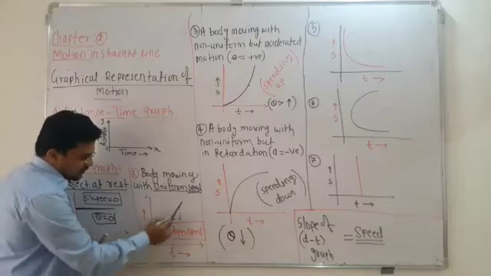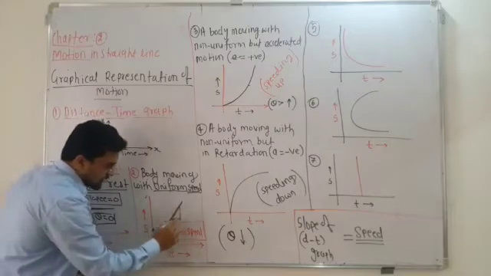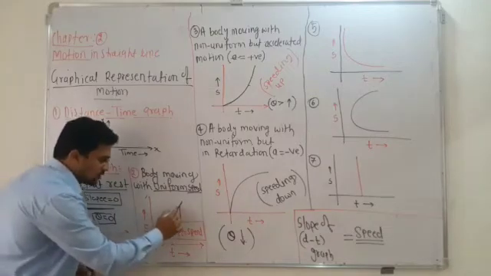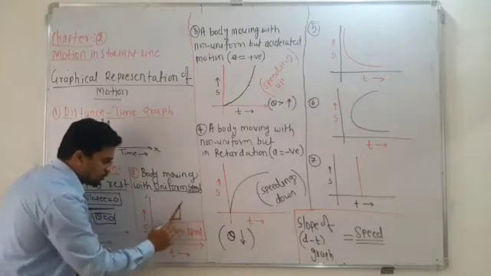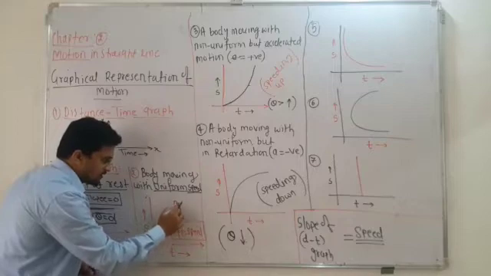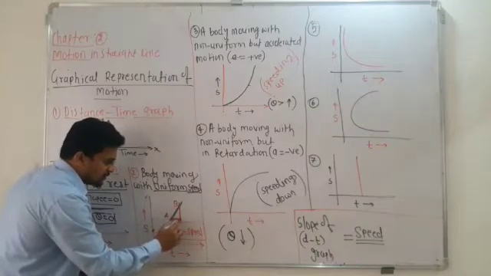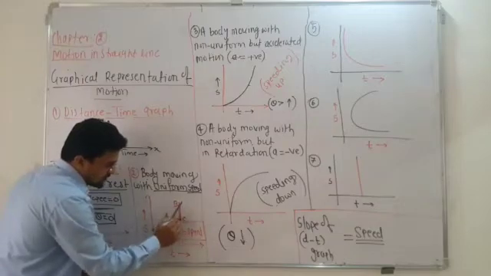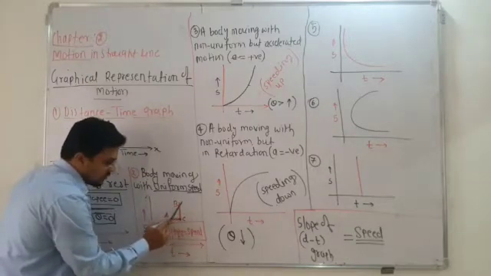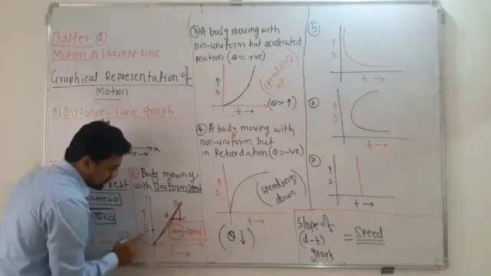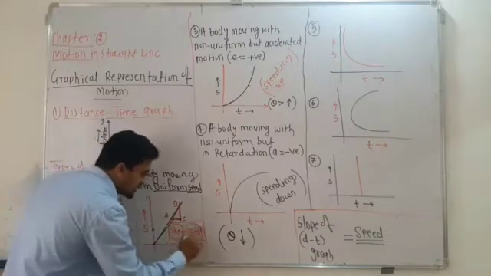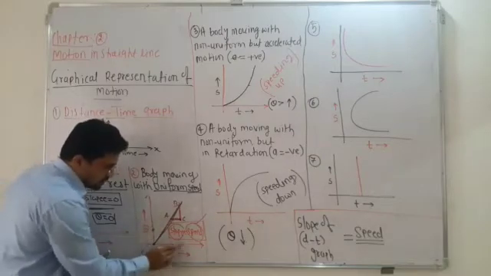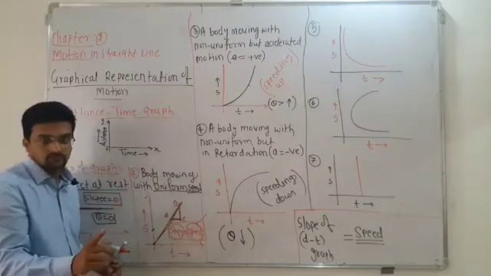And then if you take the slope at any point, you already know how to take the slope in the graph. You have to take any 2 points A, B, and draw the perpendicular lines, and where the 2 lines meet, make it the third point C, and slope is BC divided by AC. Whenever you take the slope of the distance and time graph, you will always get speed. Remember, slope of the distance and time graph will always give you speed.